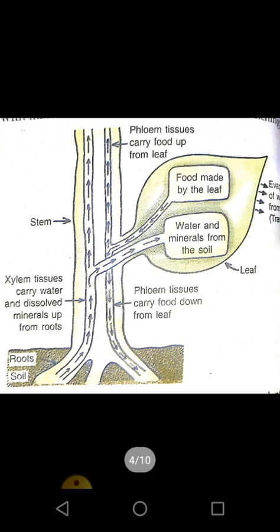In the diagram, you can see here roots are present in the soil and the water moves upward through the xylem tissue. You can see this water moves to the leaves as well as in the upward part. Now, leaves prepare food, which moves downward towards the roots. You can see here directly xylem as well as phloem tissue in this diagram.